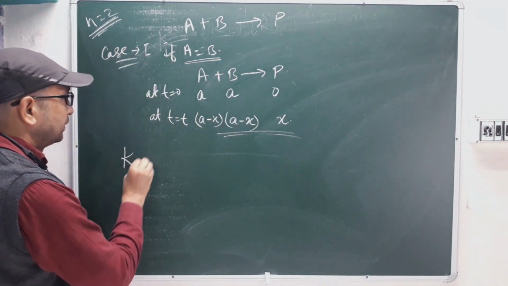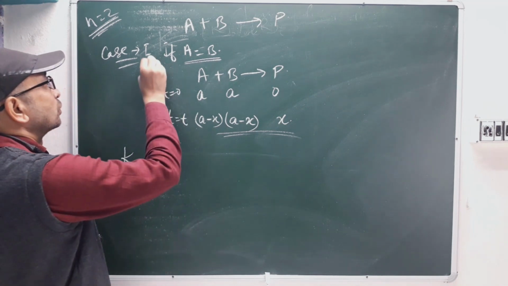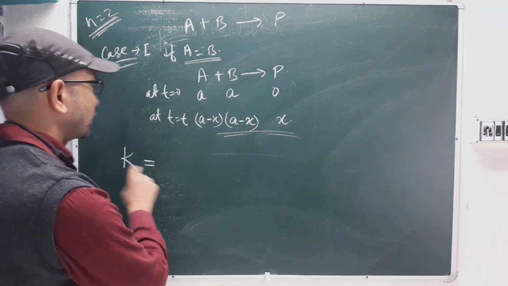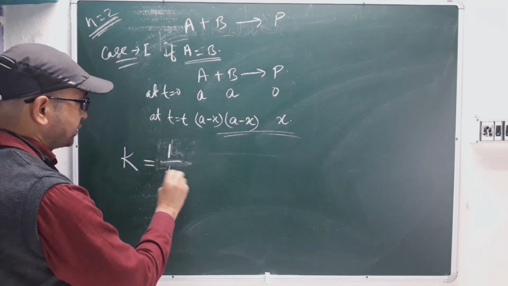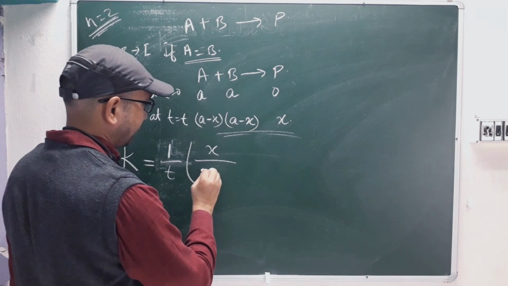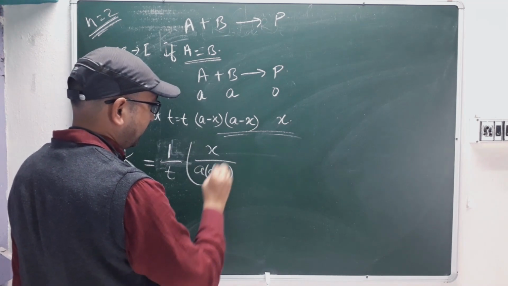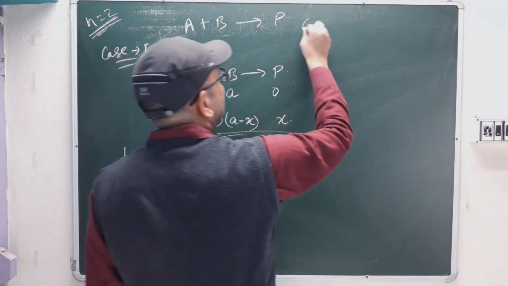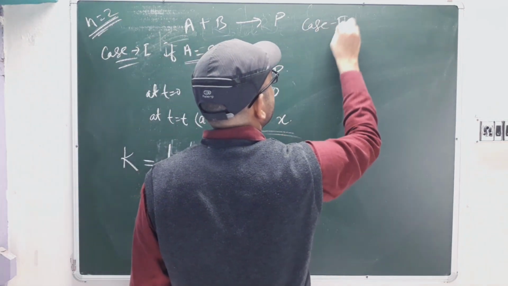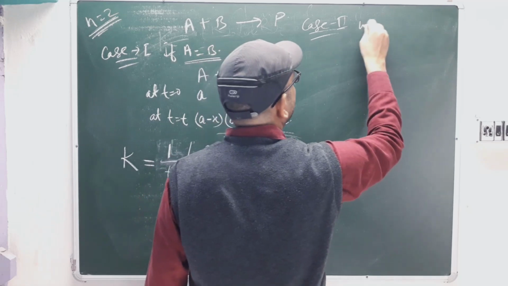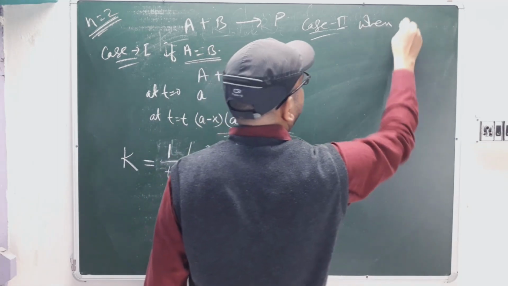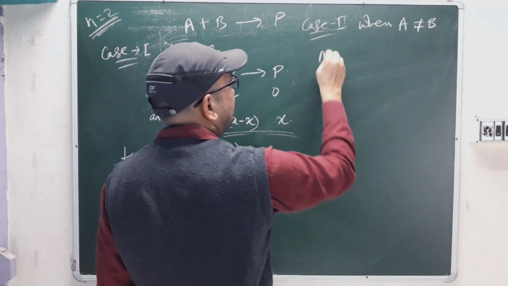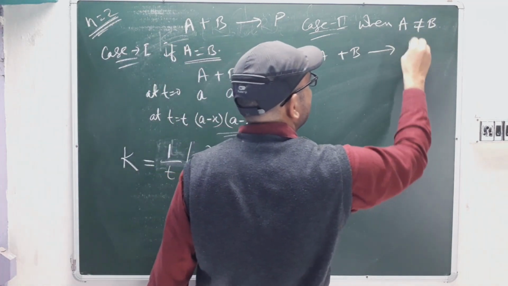So k will be equal to 1 by t times X by A minus X. We are just discussing case 1, where A equal to B. Now case 2, when A is not equal to B. So what will happen? A plus B leads to product.